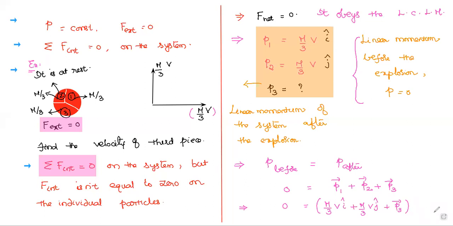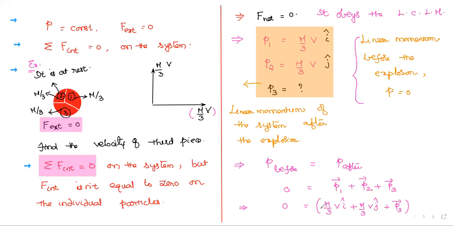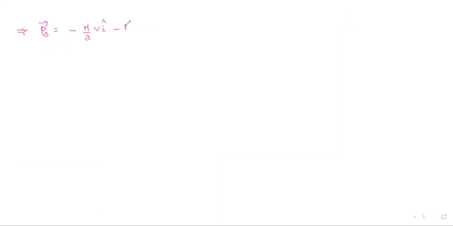Right. Moving to the next page, you can see P3 bar equals, by taking these two terms to the other side, m by 3 into V i cap plus m by 3 into V j cap to the other side. That is, by taking these two to the other side, I can write P3 bar is equal to minus m by 3 V i cap, and taking the other one to the left-hand side, I get minus m by 3 V j cap.